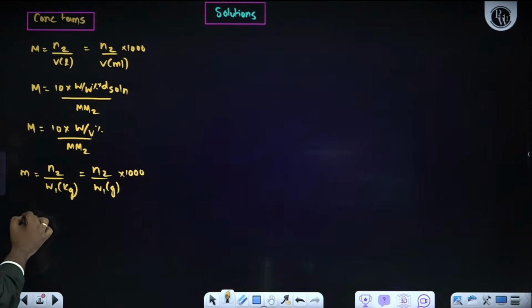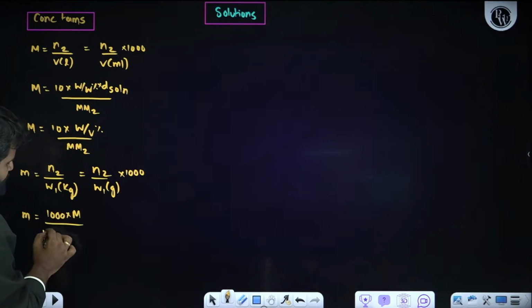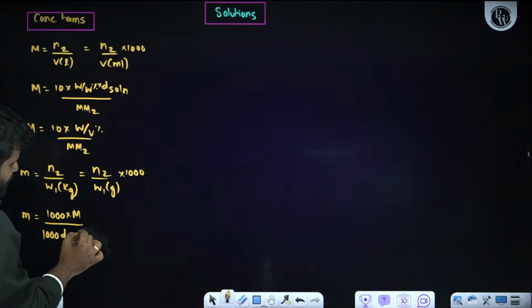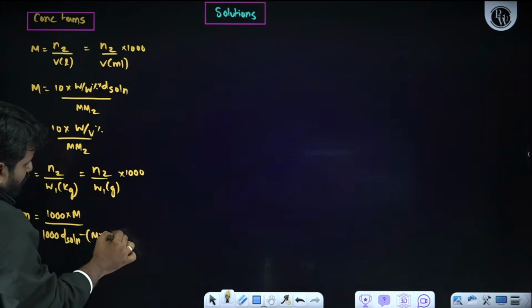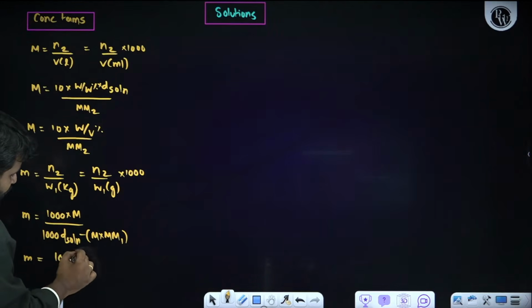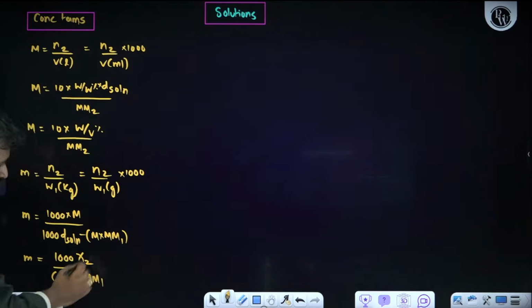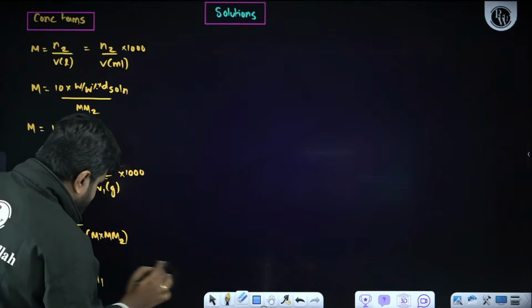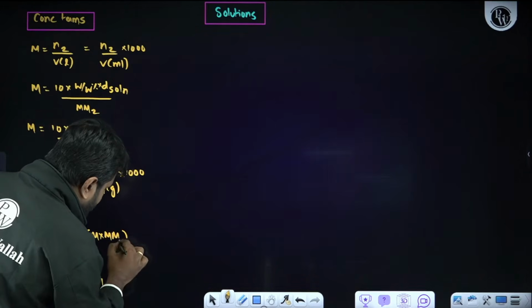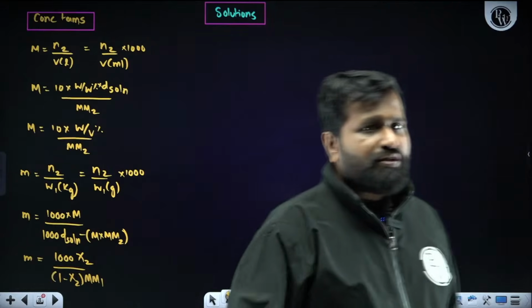The next step, molality and molarity relation: molality = 1000 × molarity / (1000 × density of the solution - molarity × molar mass of solute). This is very, very important. Apart from that, molality = 1000 × mole fraction of solute / ((1 - mole fraction of solute) × molar mass of solvent). Here it is the solute, my dear students. Yes. Here it is the molar mass of solute, and here the molar mass of solvent. Now, what is the relationship between molality and molarity? That is what this relation gives.